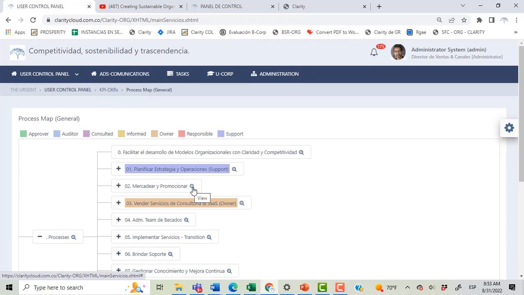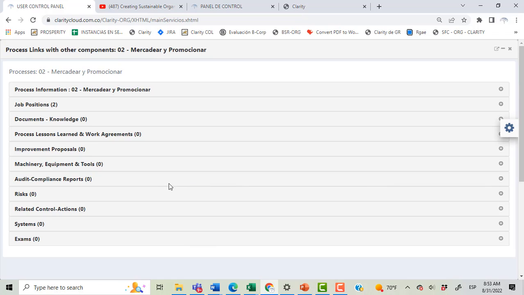And when you click this icon, you can add a lesson learned, which is tacit knowledge that the user wants to share with everybody related with this process. Lessons learned can also be added to departments, organizational units, software platforms, job positions, and any given component of the enterprise architecture.